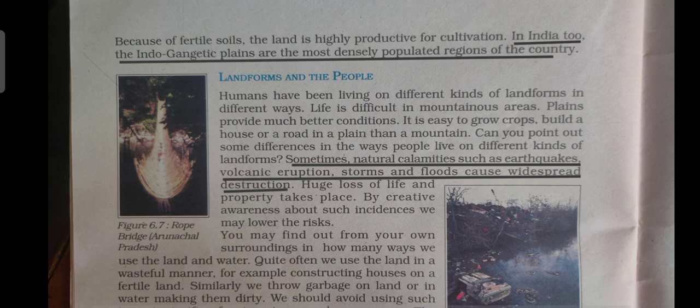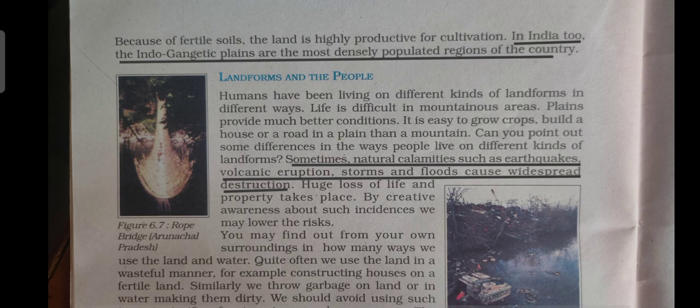Then coming to the next topic, which is landforms and the people. Humans have been living on different kinds of landforms in different ways. Life is difficult in mountainous areas. Plains provide much better conditions. It is easy to grow crops, build a house or a road in a plain than on a mountain. So in this paragraph children, we read how landform affects the life of people.